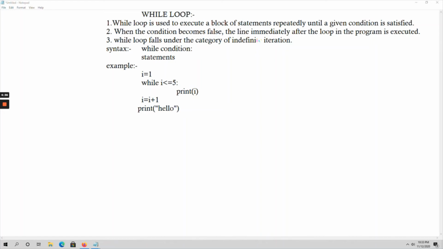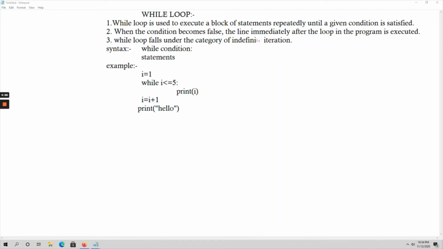So here we have two types of iterations. Okay, so definite iteration and indefinite iteration. Definite iteration means we will specify how many number of times the loop is executed. We will specify that explicitly in advance in definite iteration. But coming to indefinite iteration, the number of times the loop is executed is not specified explicitly in advance. So that is the difference between definite loop and indefinite loop.